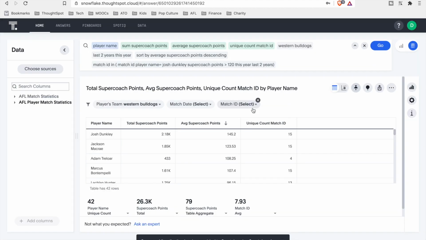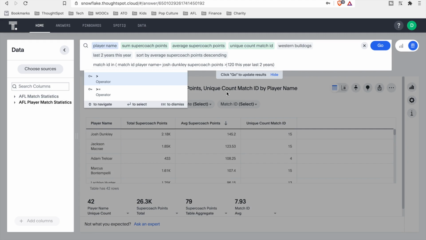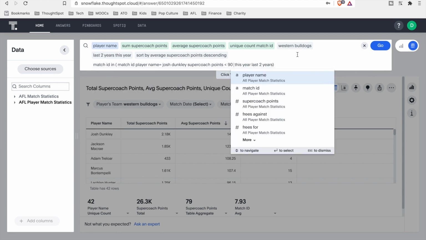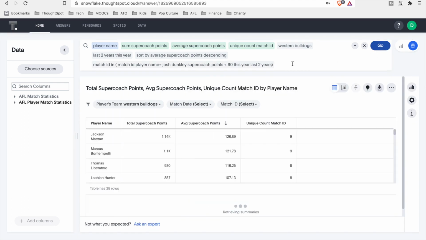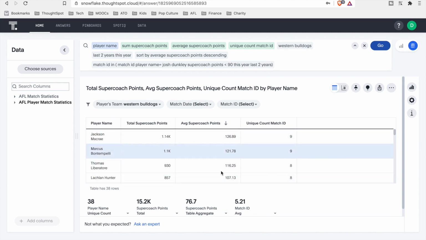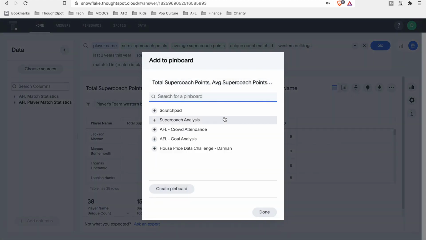So the second bit of analysis I want to do is, okay, how do the players perform when Josh Dunkley doesn't score? So let's just change our search with a very simple change of the filter to when Josh Dunkley goes under 90 points. And what we can see here is the number of players and who's scoring well when Josh Dunkley doesn't score well. So I just want to pin this to our pin board.